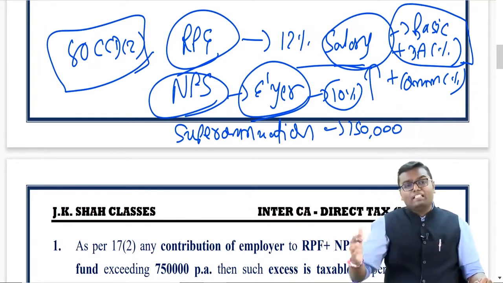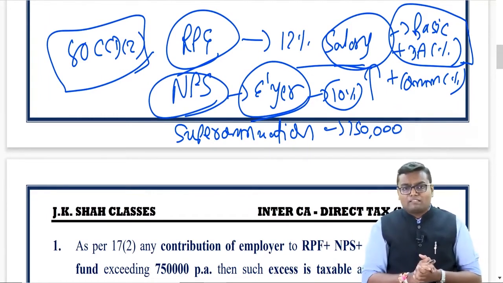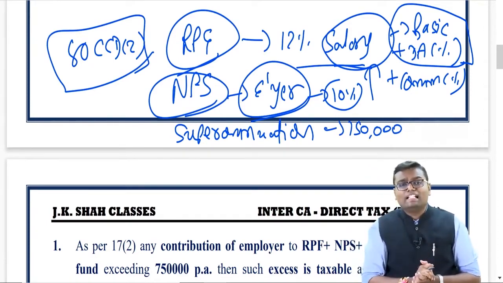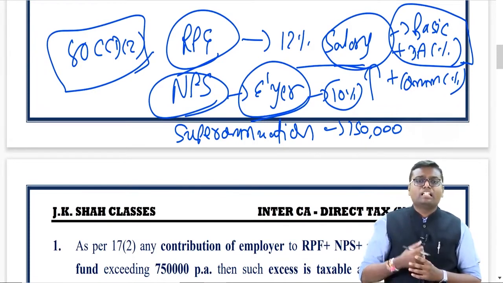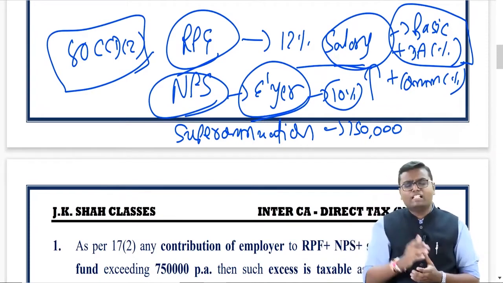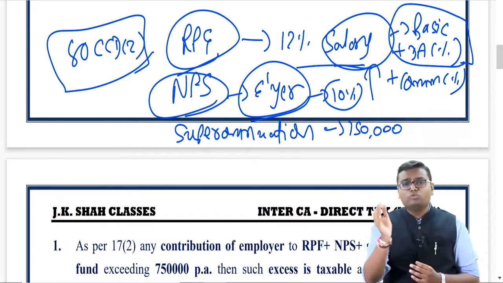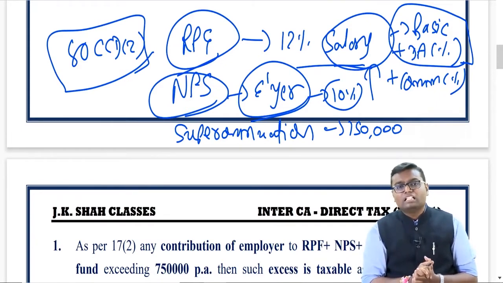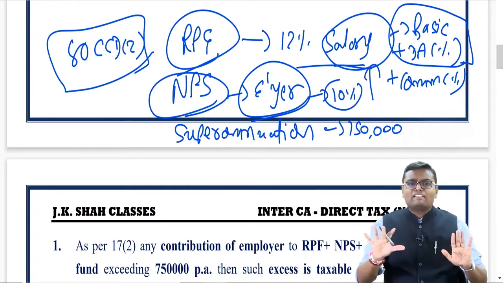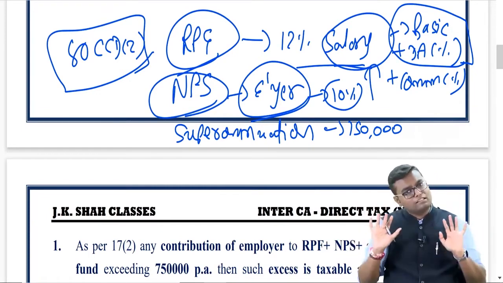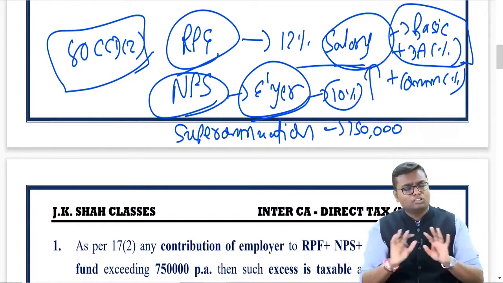Now what was happening is, many big salaried persons who have huge salaries, lakhs and lakhs of rupees, were taking more contribution in that RPF, NPS, superannuation fund, claiming huge exemptions and huge deductions. Government was not in favor of giving such huge exemption and deduction to them. And that's why they said, keep these exemptions as they are. No difference in it, no amendment in that.